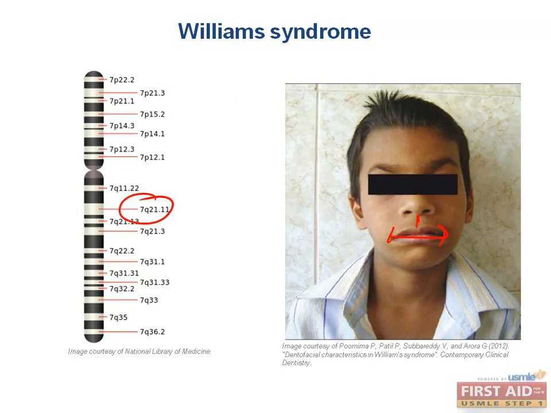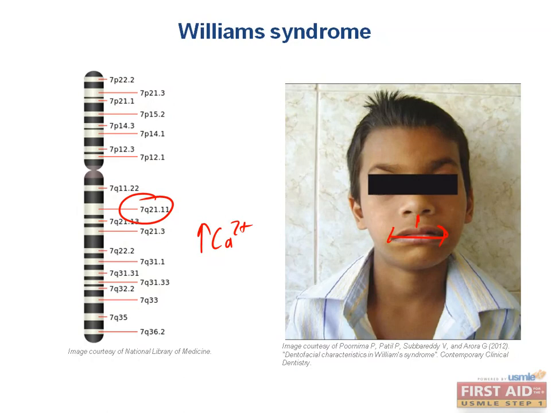As they develop into children and adults, you'll notice intellectual disability, but at the same time greater verbal skills, and extreme extrovertedness, to the point that some people have described the personalities of people with Williams syndrome as being the opposite of autism. Lastly, these patients have a variety of other defects, but one of the most noteworthy is hypercalcemia, which is caused by increased vitamin D sensitivity.